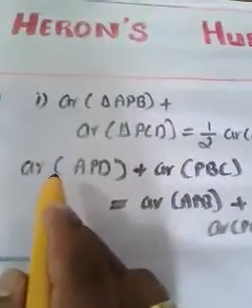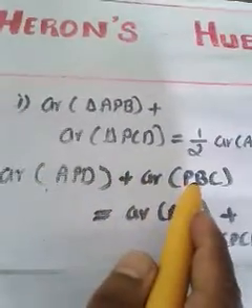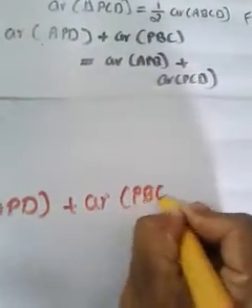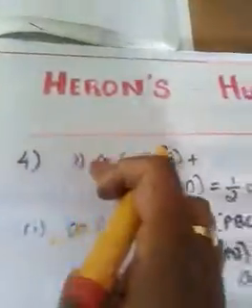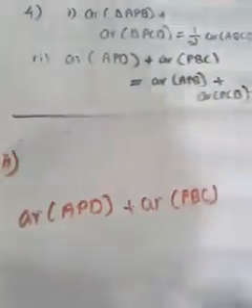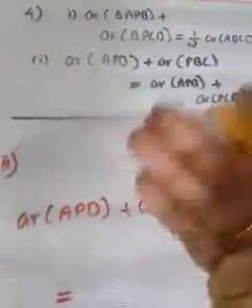In order to calculate area of APD plus area of PBC, let me write it as it is. In the first sub question, I explained in a step by step process. But in the second sub question, I am not going to do so, because in the first sub question we understood many things.